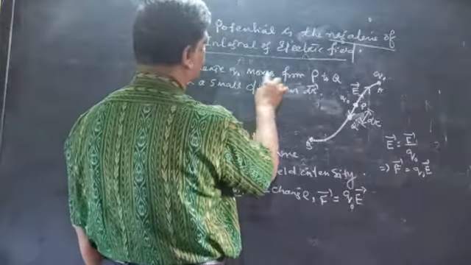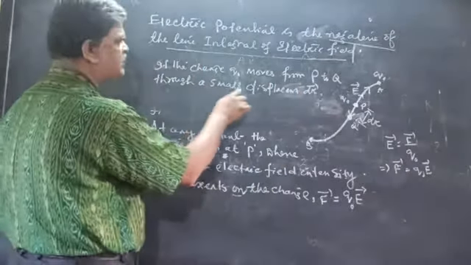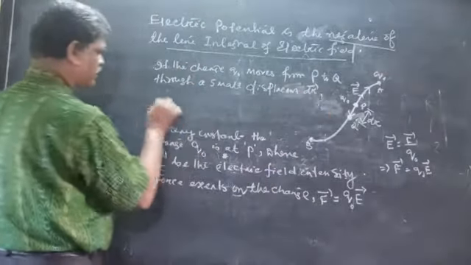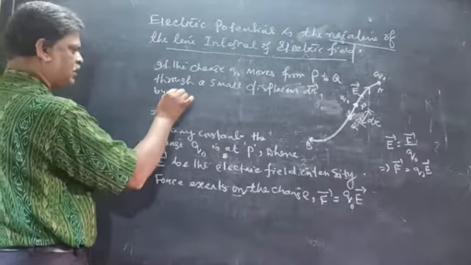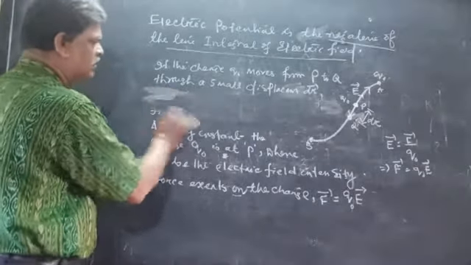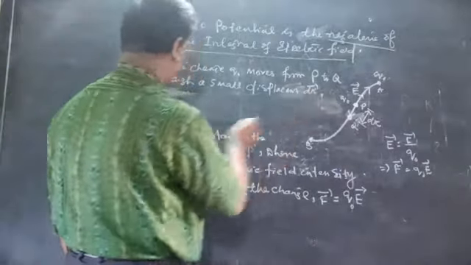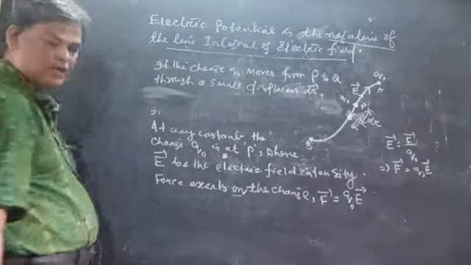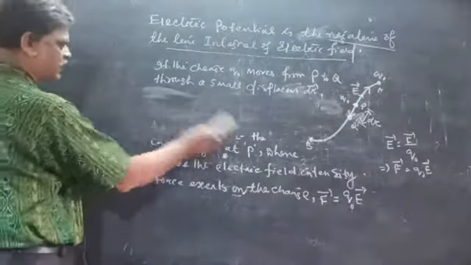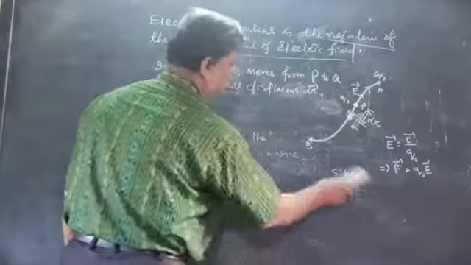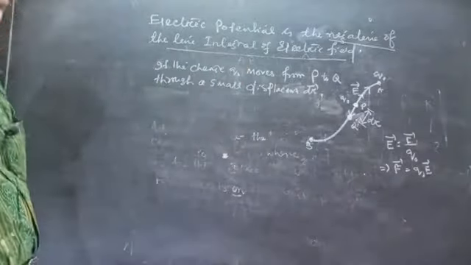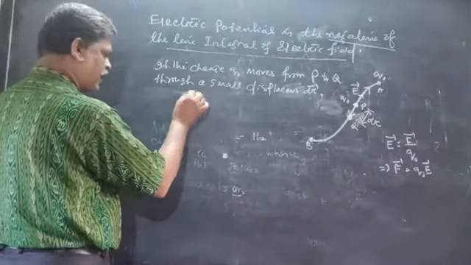If the charge Q naught moves from P to Q through a small displacement dr, how much work is done? If dW be the amount of work done, then dW is equal to the amount of work done.